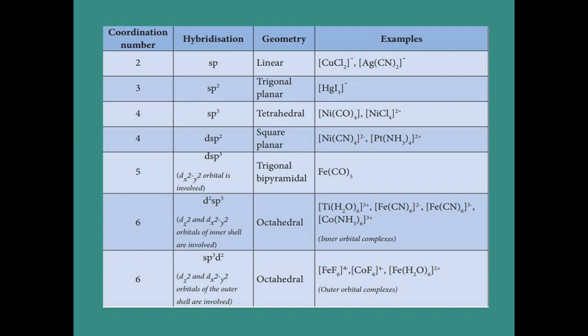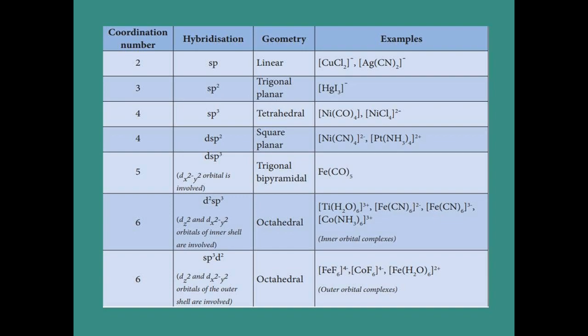Next, the fifth one, iron is surrounded by 5 carbonyl. Here 5 carbonyl means that the hybridization is dsp3 and the geometry is trigonal bipyramidal.